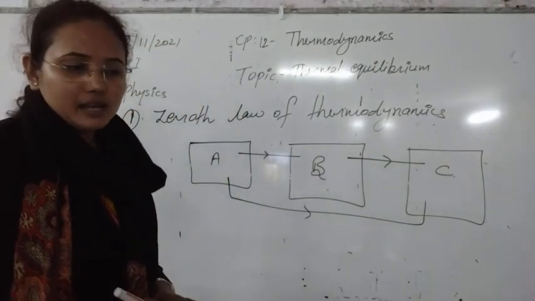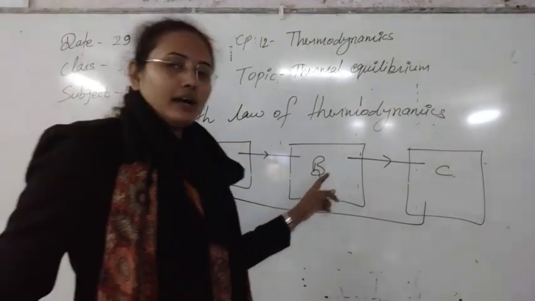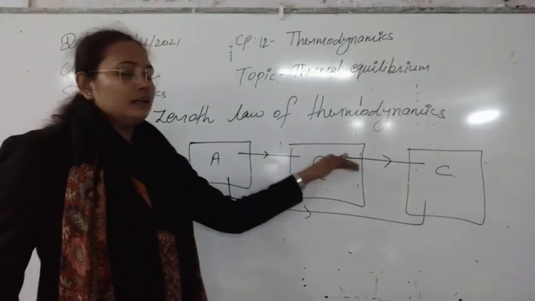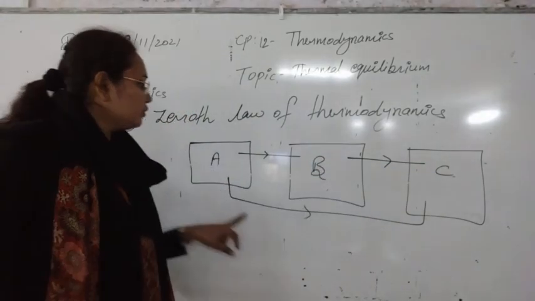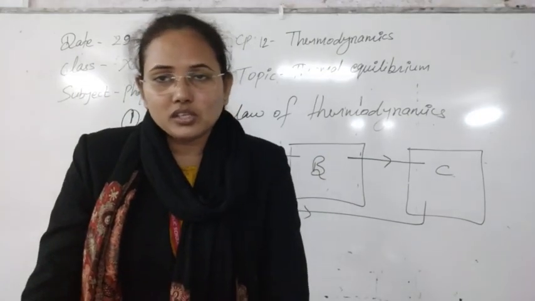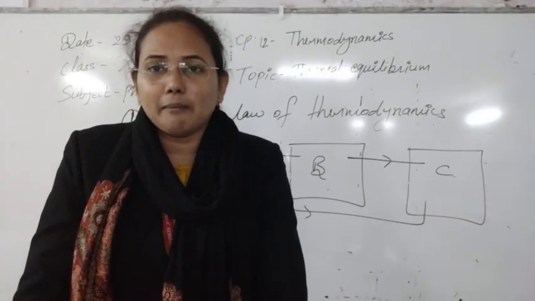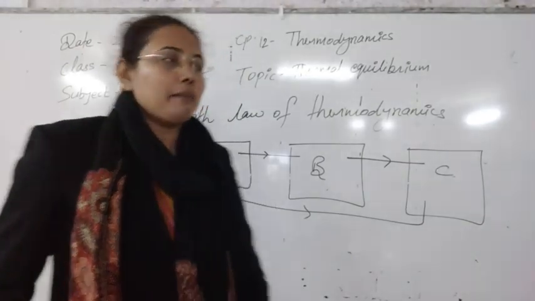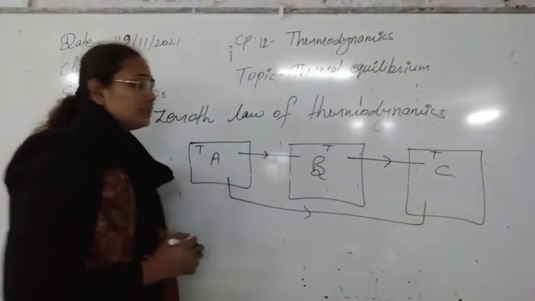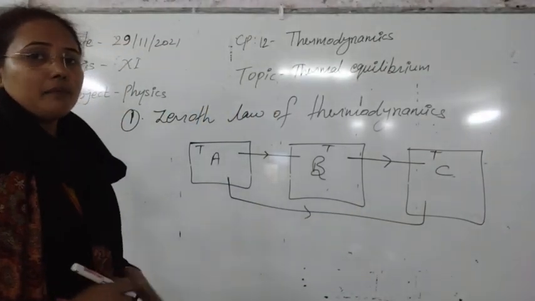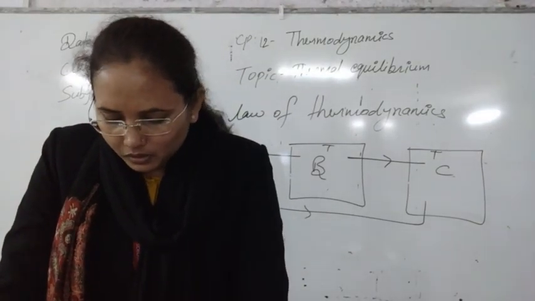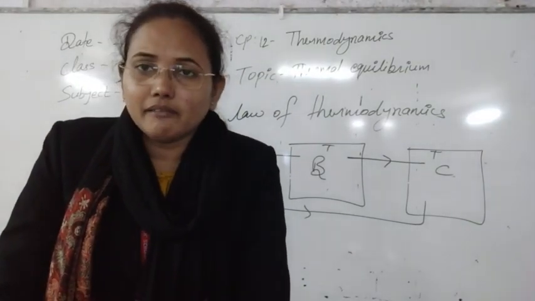It is just saying that whenever we are talking about the thermal equilibrium of these systems separately, then this will also make C and A be in thermal equilibrium. So one quantity that is always constant in this, and that is called the temperature. It means that the temperature of all these three systems was the same, and whenever this is the same, all systems will be known as being in thermal equilibrium. Simple. So I think this is very clear.